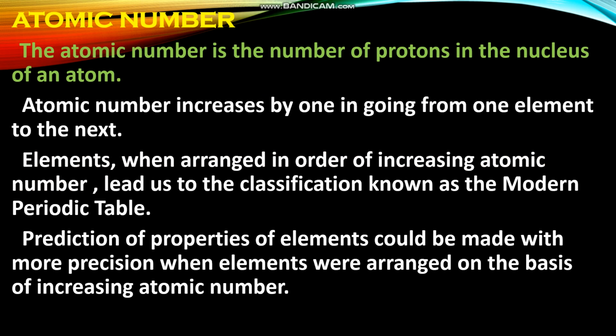Elements, when arranged in order of increasing atomic number, lead us to the classification known as the modern periodic table. Prediction of properties of elements could be made with more precision when the elements were arranged on the basis of increasing atomic number, because the property of an element depends upon its number of electrons or how the electrons are arranged in different shells. That means it depends upon the atomic number.